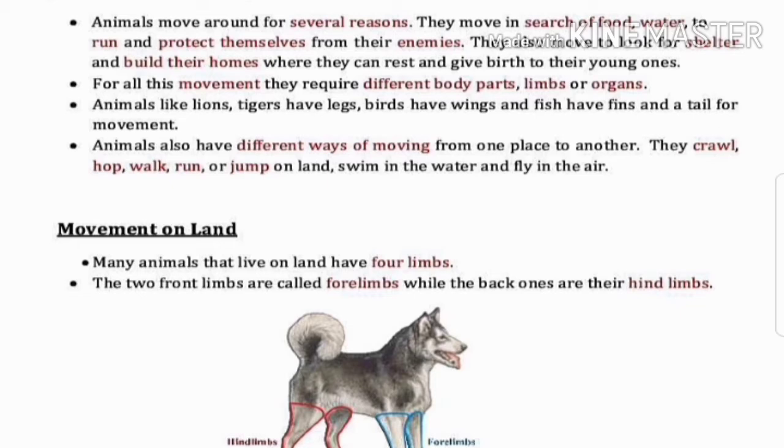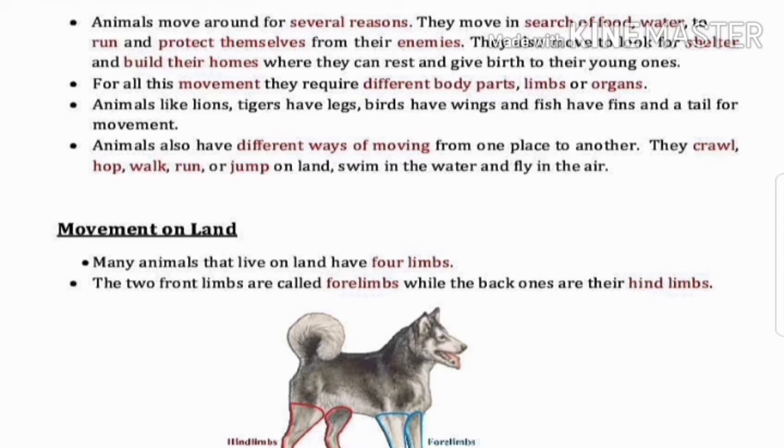The first one is movement on land. The animals which live on land. See here children, many animals that live on land have 4 limbs. So most terrestrial animals have 4 limbs. The 2 limbs in the front are called forelimbs and the 2 behind are called hind limbs. So as you see in this picture, a dog has a total of 4 legs. The front 2 legs are called the forelimbs and the back side legs are called the hind limbs.